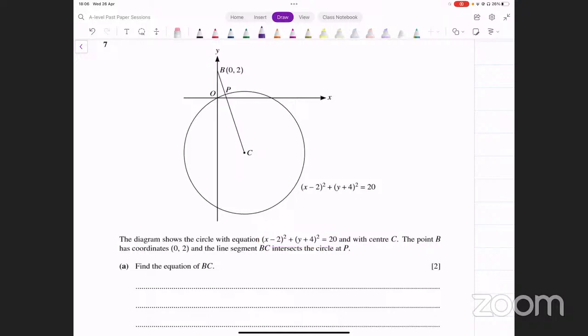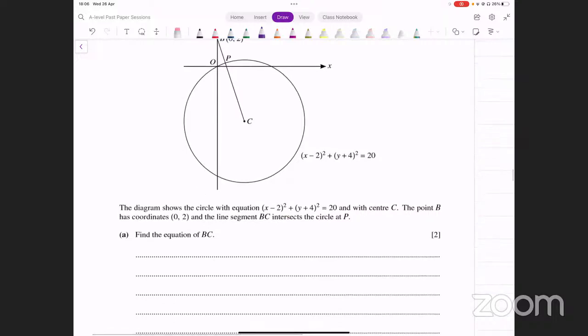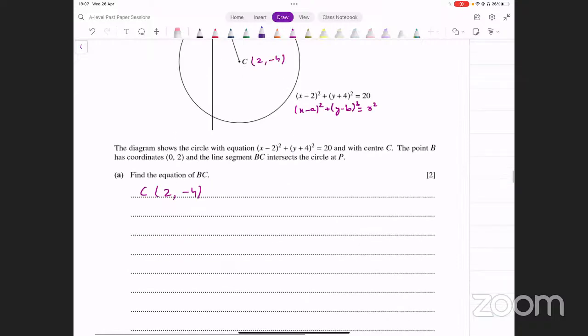उसका center जो है वो C है. Center के coordinates हम निकाल सकते हैं. इसको standard form से compare कर लें. x minus a whole squared plus y minus b whole squared equals r squared. That's the standard form of the equation of the circle. a and b are the coordinates of the center. Right? अब क्या करेंगे बस अंदर वाले numbers के sign change कर देंगे. So it becomes 2 and minus 4. These are the coordinates of the point C. तो आप यहाँ पे लिख दें. C के coordinates क्या है? 2 and minus 4.